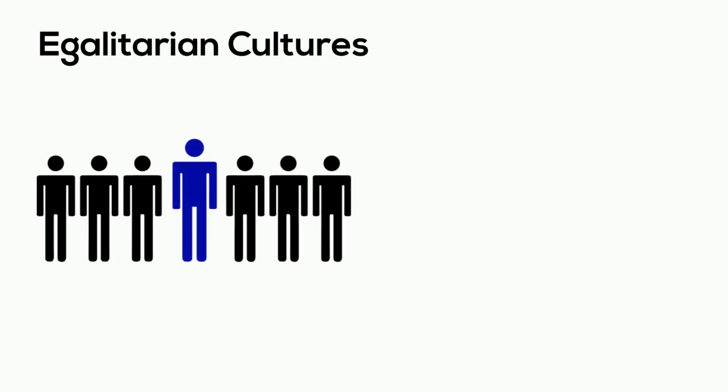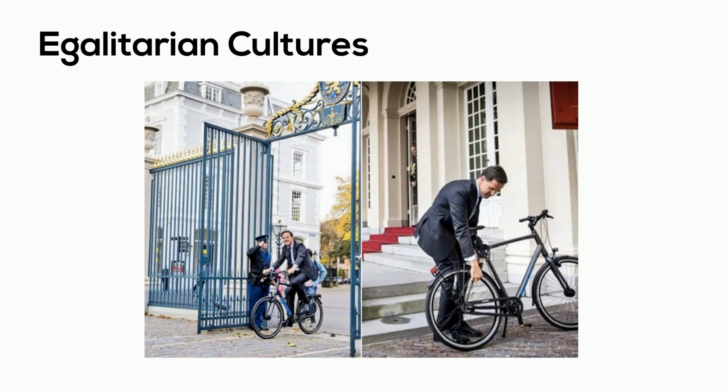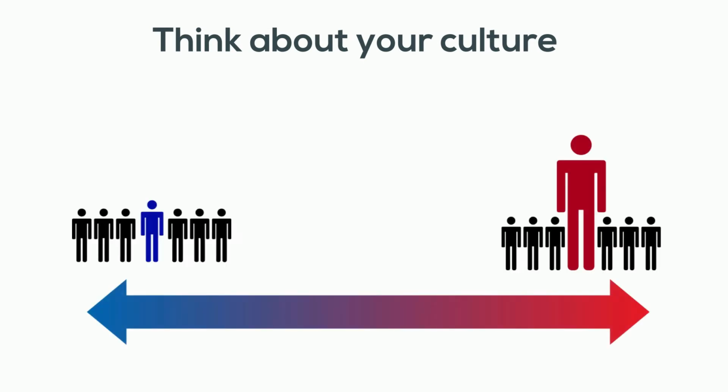In egalitarian cultures, people expect power to be distributed equally. For example, in the Netherlands, a country with very low power distance, the prime minister can be seen going to work riding his own bicycle just like any other citizen. Think about your own culture for a moment. What signs do you see that let you know the power distance? Where does your culture stand on the hierarchy equality scale?